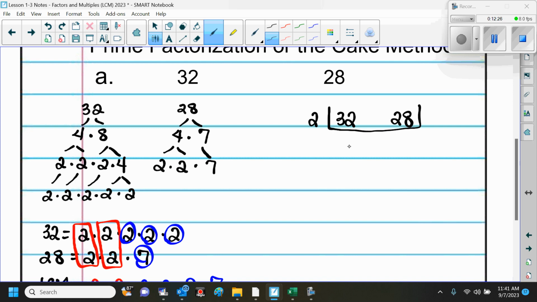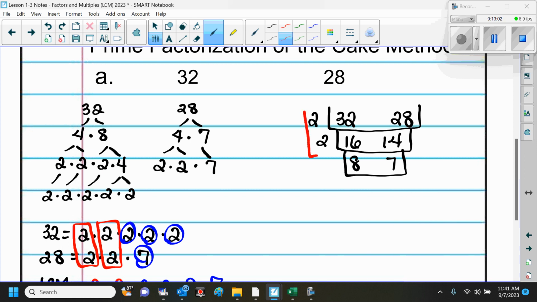So 32 divided by 2 is 16, and 28 divided by 2 is 14. Okay, so here's my next layer. What prime number can I divide into 16 and 14? 2. So 16 divided by 2 is 8, and 14 divided by 2 is 7. All right. Can I divide a prime number into 8 and 7? No, I can't. So here, you guys,